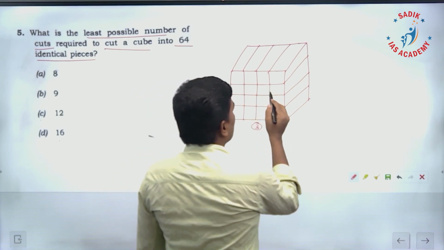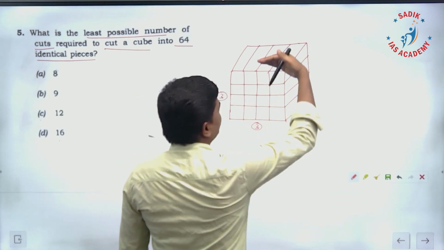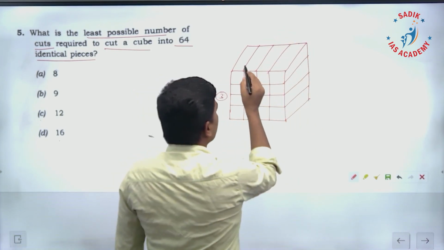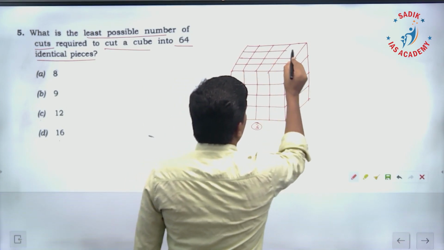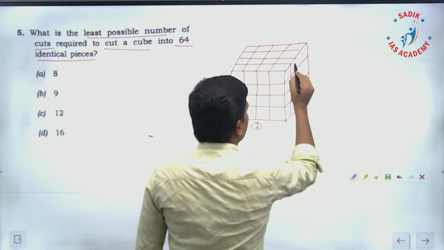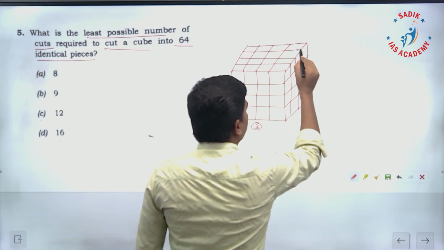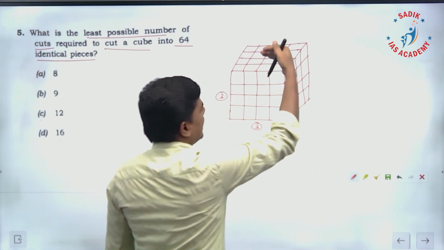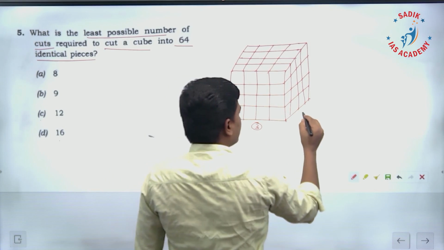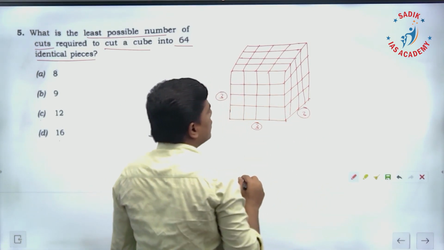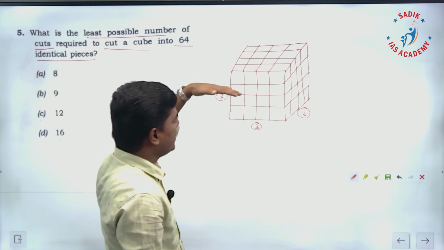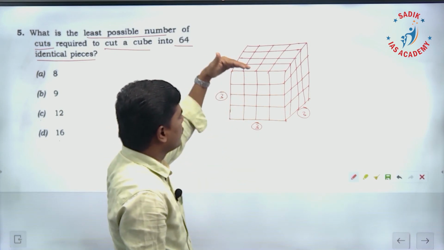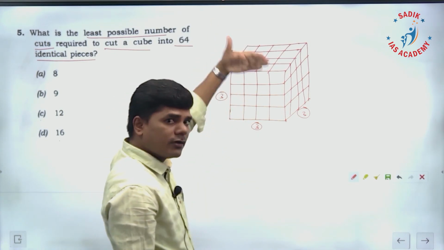Next I will do 3 cuts perpendicular, 1, 2, 3, so it will be like this. Here I have made 3 cuts. Here 3, here 3, and also perpendicular cuts 3.